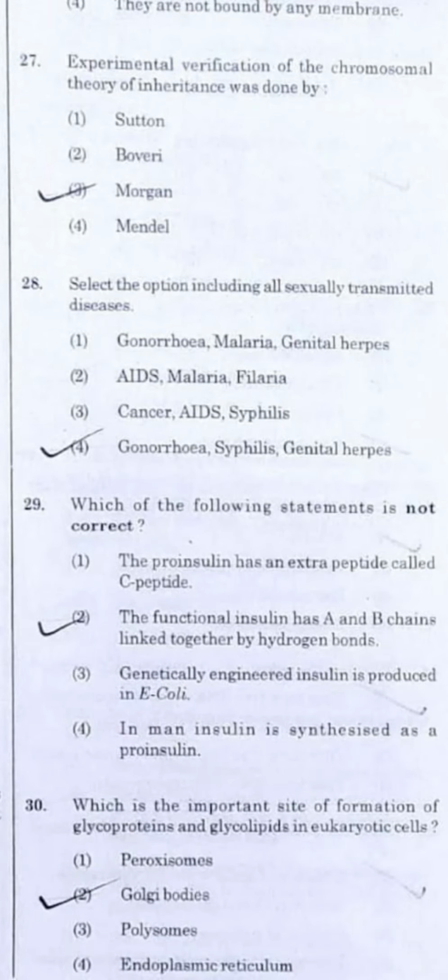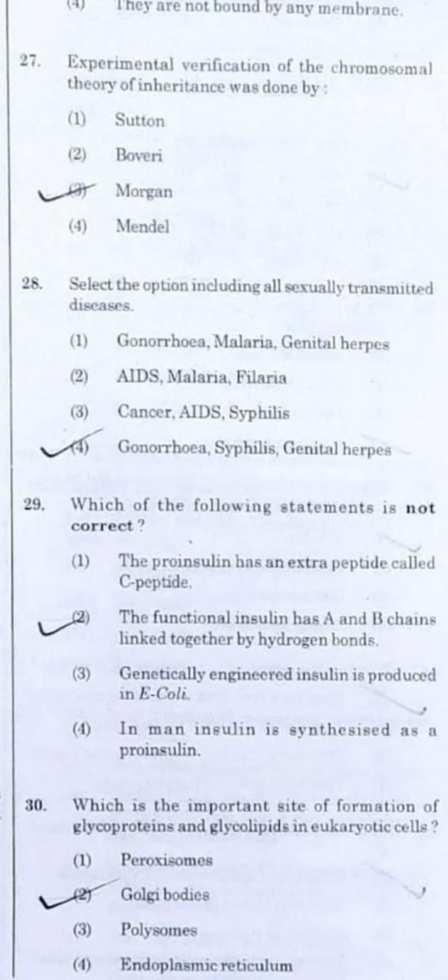Question number 29. Which of the following statements is not correct? So I have gone for the second statement, which says that functional insulin has A and B chains linked together by hydrogen bonds. That is not at all correct. Rather, the bond's name is disulfide bond.